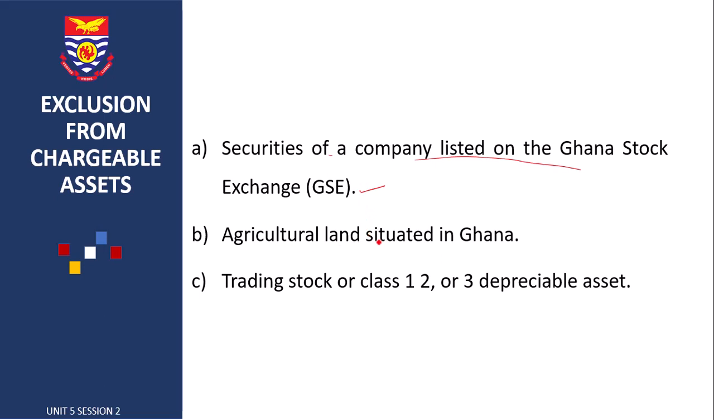Then we also have an agricultural land situated in Ghana. Then we have trading stock or class 1, class 2 or class 3 depreciable assets. We treated depreciable assets under Unit 4.